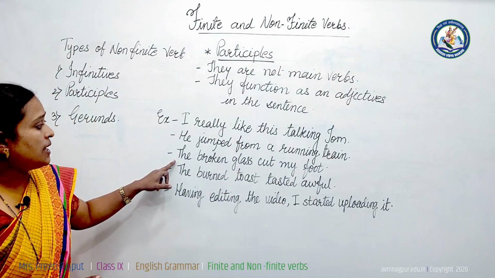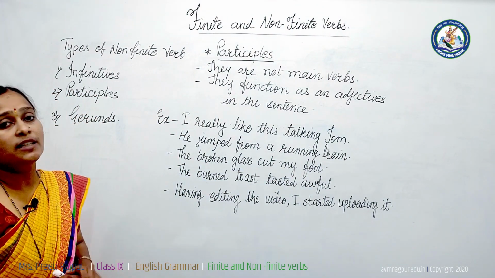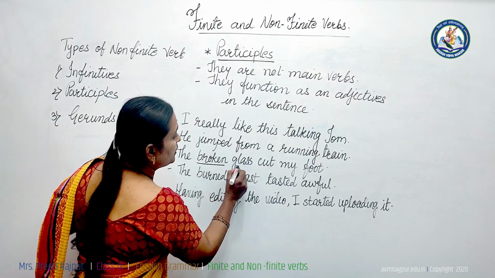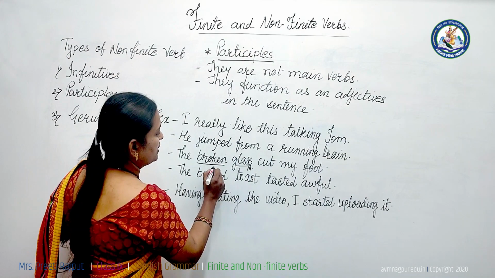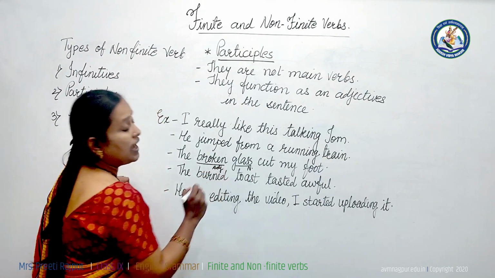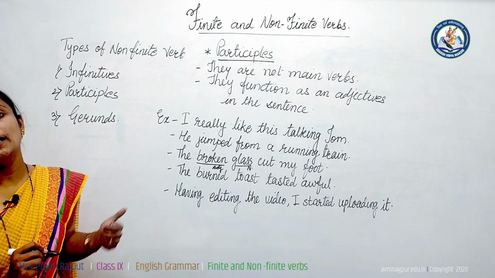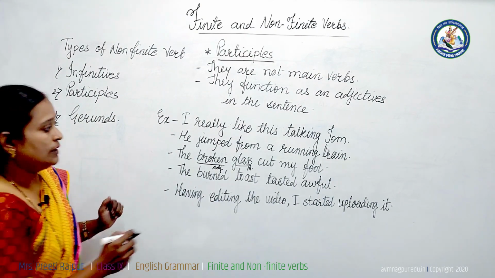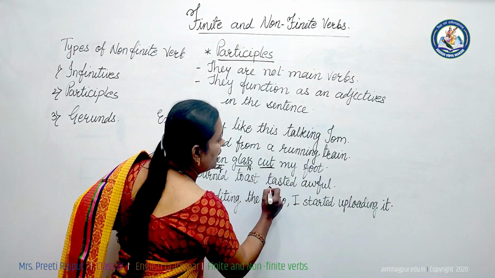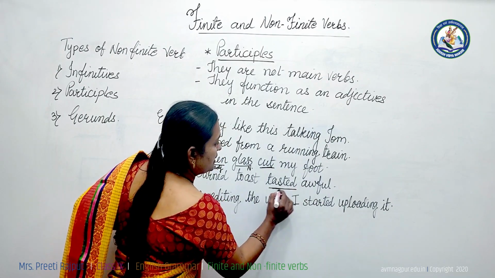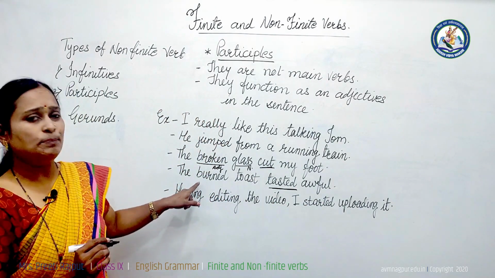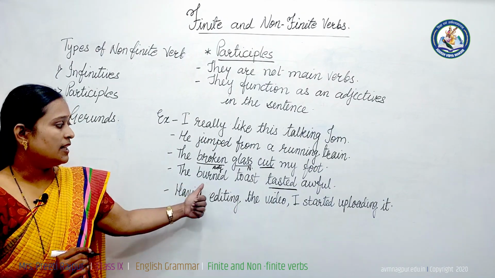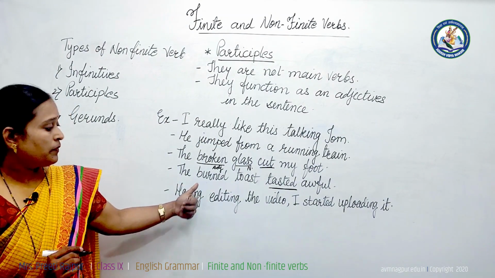Second and third example, the broken glass cut my foot. This "broken" is describing the noun "glass". So this is also an adjective and this is a past participle. The burnt toast tasted awful. This "cut" is the main verb here and here "tasted" is the main verb, finite verb, and "burnt toast". "Burnt" is describing the "toast" and this is an adjective.